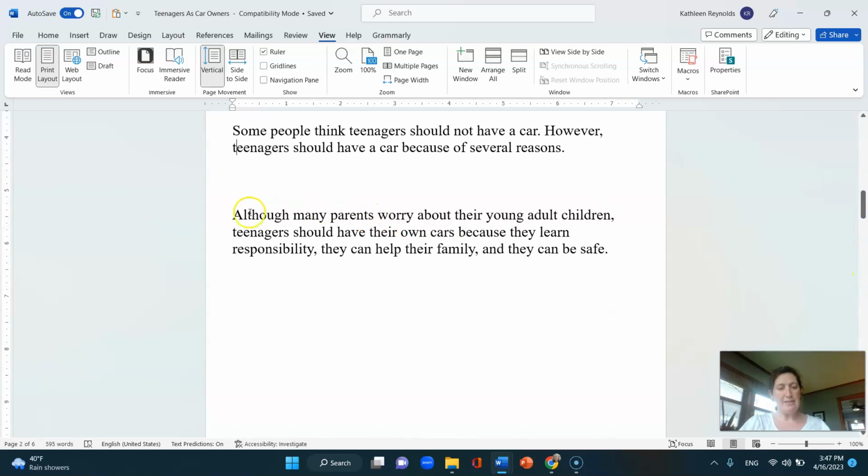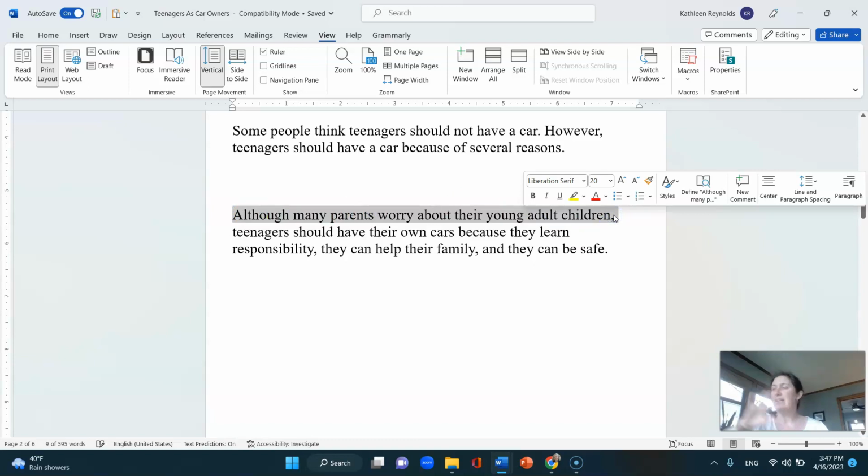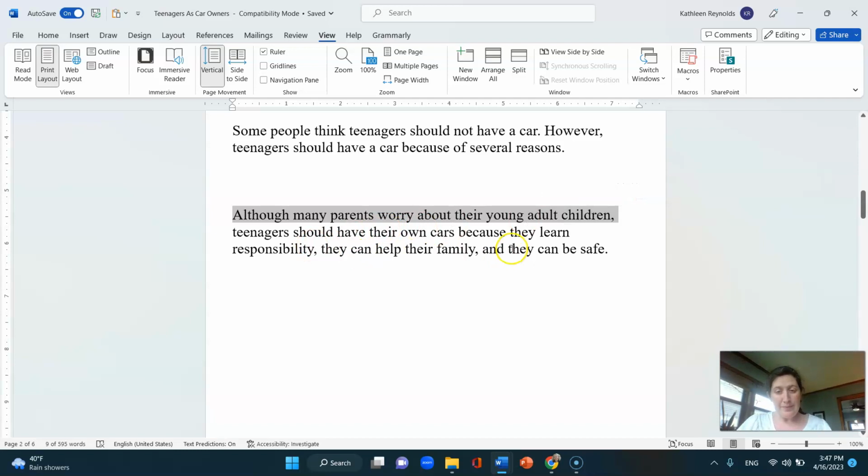All right, let's look at the last one. "Although many parents worry about their young adult children, teenagers should have their own cars because they learn responsibility, they can help their family, and they can be safe." Okay, so this is a good thesis. It's okay to say "although," because it's okay to mention some parents are worried about that, and "young adult children" is a different way to refer to teenagers, so it's okay. It has "should," and it has 3 points. They learn, they can help, and they can be safe, so those are parallel.